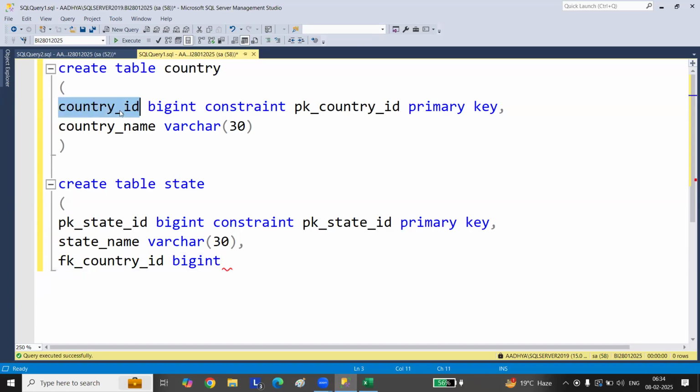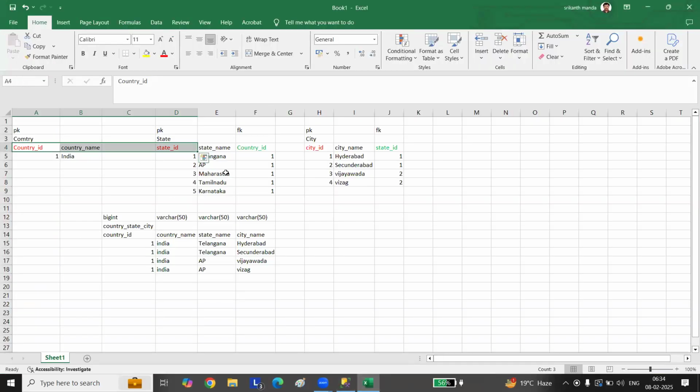Here, Telangana belongs to India, right? AP also belongs to India, and Maharashtra and Tamil Nadu also belong to India. So these states have a country name, and that country name, India, is already in the country table. That one is getting referred here.